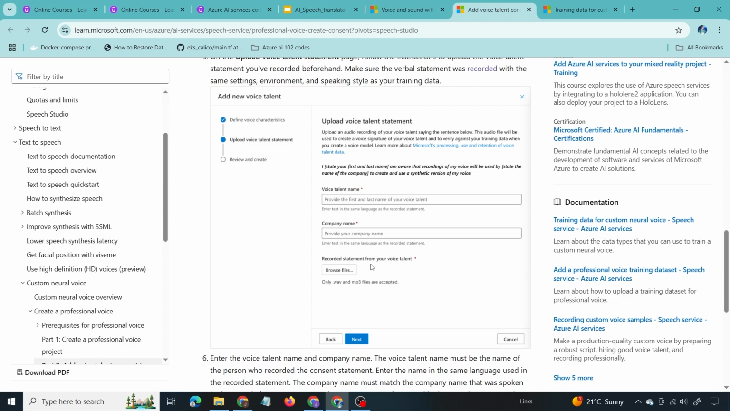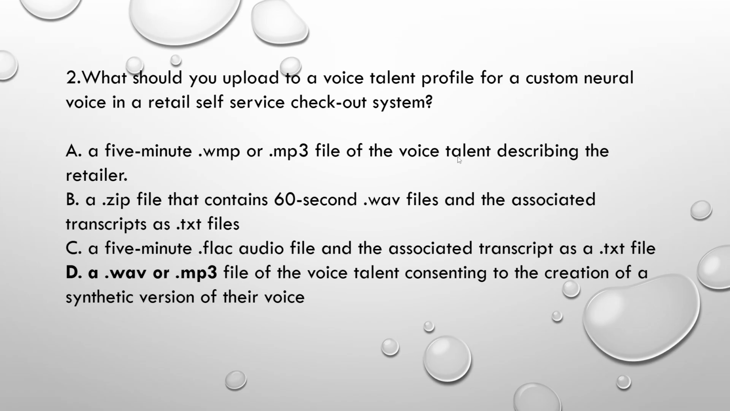Now let us get back into the question. Now to the option. A 5-minute WMA or MP3 file of the voice talent describing the retailer. No, that is not the format we need. Option B, a zip file that contains 60 seconds of WAV files and the associated transcript as text files. No, that is not what we need. Option C, a 5-minute FLAC audio file and the associated transcript as a text file. That is also not the correct option.